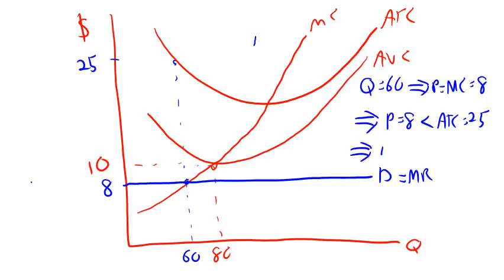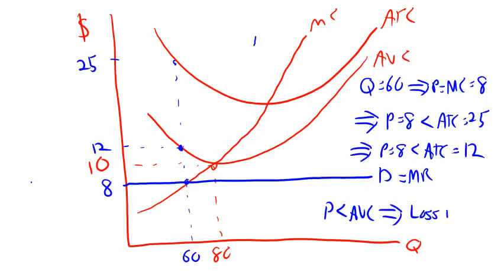But more importantly, price equals 8 is now less than average variable cost, which equals something like $12. Since price is less than average variable cost, that means that the loss is lower when Q equals 0. The loss the firm suffers when it produces 0 is its fixed cost. In this case, its fixed cost will be less than the loss it would suffer if it produced 60 units of output.